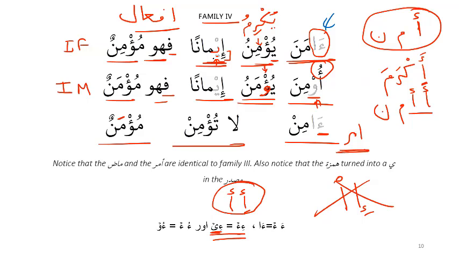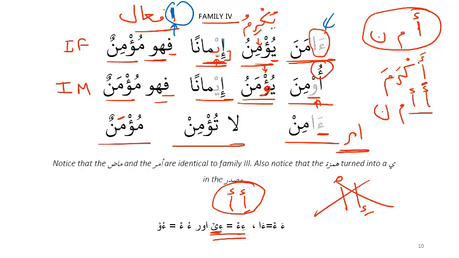So, do you remember akrama yukrimu ikraman? In ikraman of babe if'al, the hamza has a kasra. Here again, notice this alif. So Aziz Saab, is this an alif or a hamza in babe if'al?